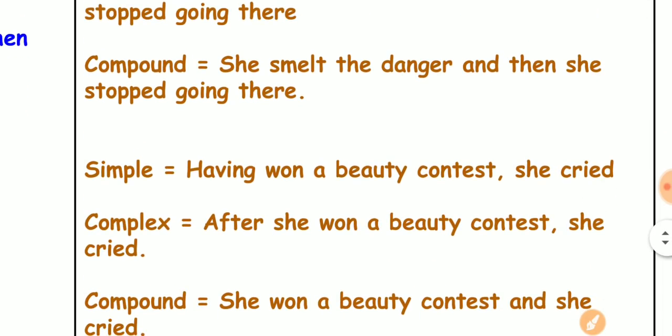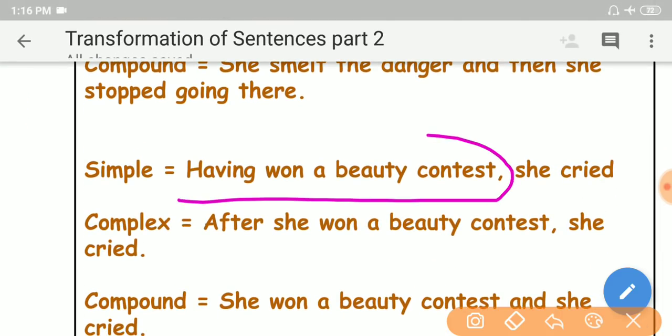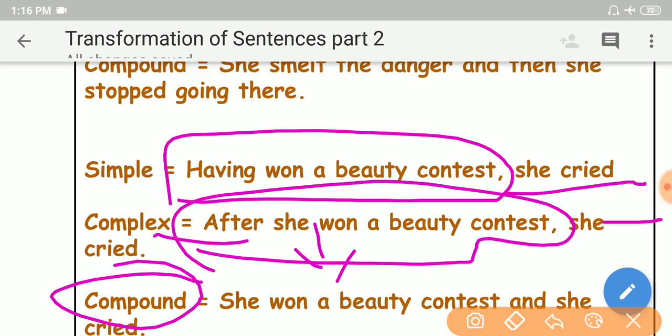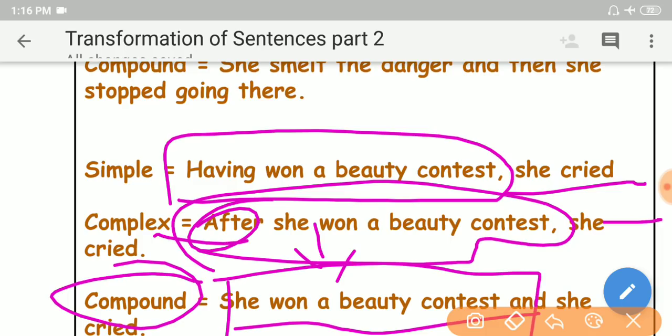So like this: having won a beauty contest, she cried. After she won a beauty contest, she cried. Having won a beauty contest is a phrase. Expanding that phrase into a dependent clause gives a complex sentence. This dependent clause is further expanded to get an independent clause, in order to get a compound sentence, my dear friends. She won a beauty contest and she cried. By removing this, we can get an independent clause, my dear friends.